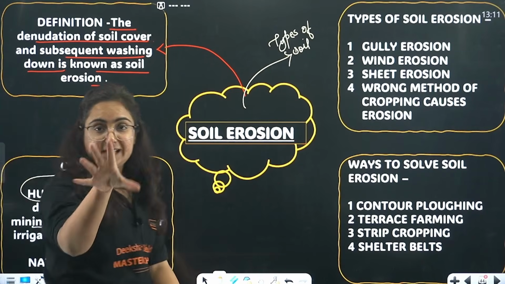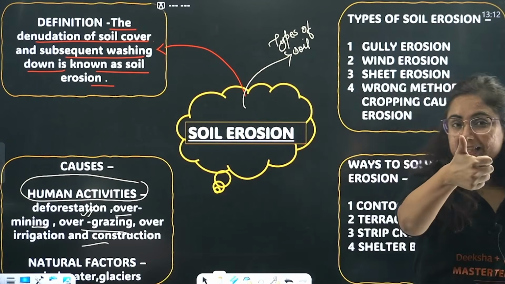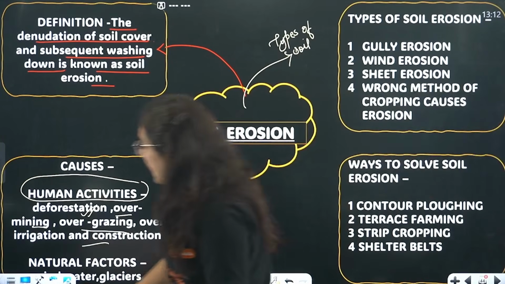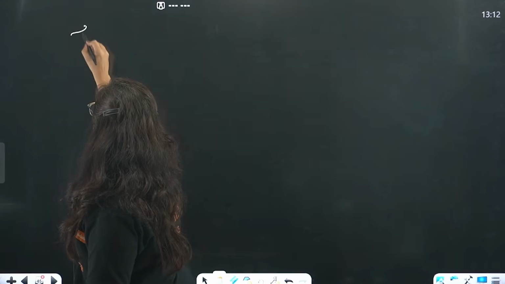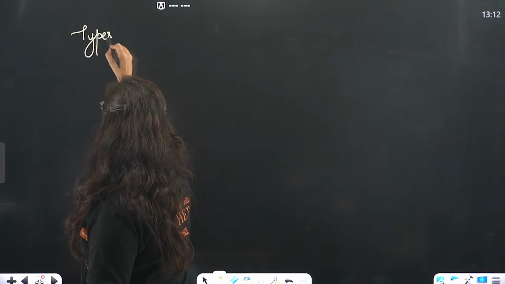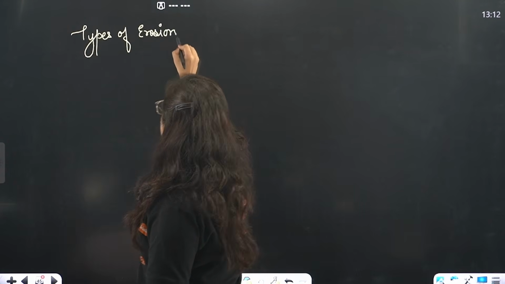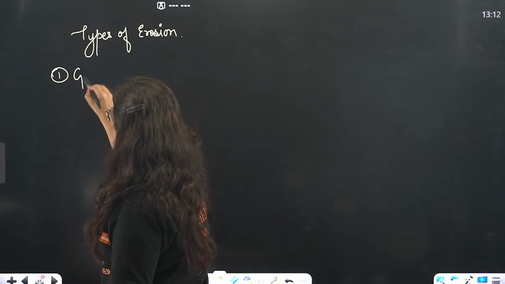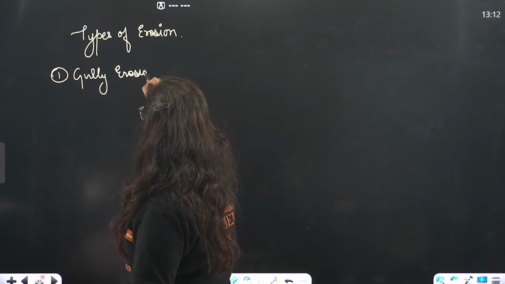Gully erosion, wind erosion and sheet erosion. So now here it is, types of erosion. The number 1 is gully erosion.